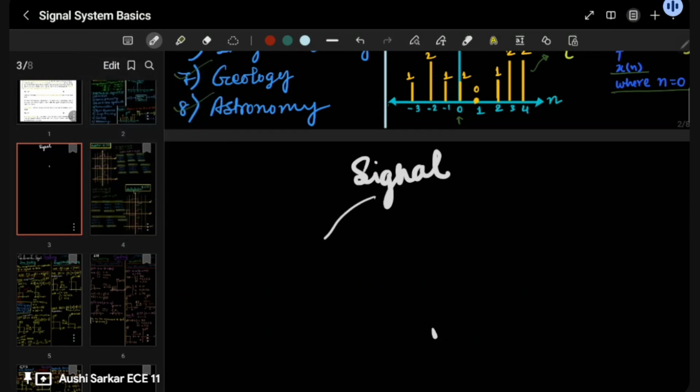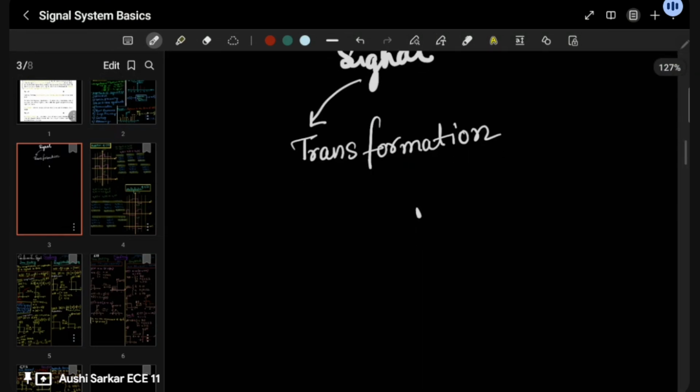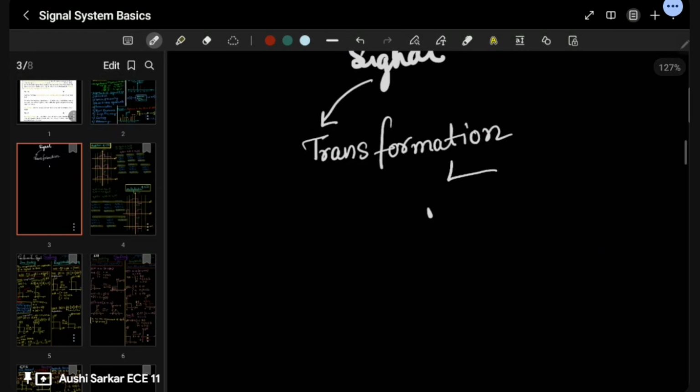So when we are doing any kind of transformation, these transformations are basically there are three types of transformation. Let it be clear. One is scaling. Scaling is basically multiplication.